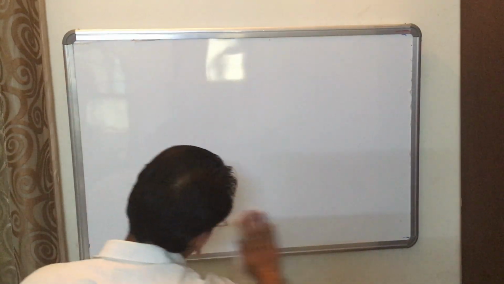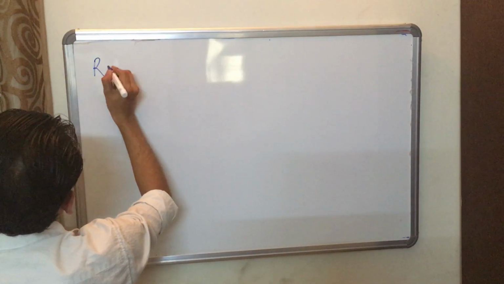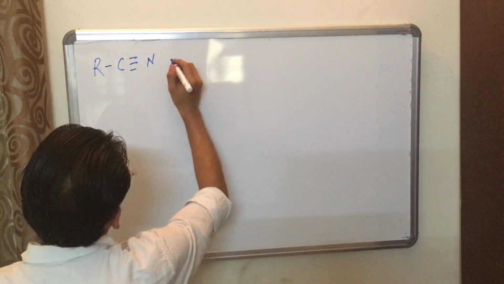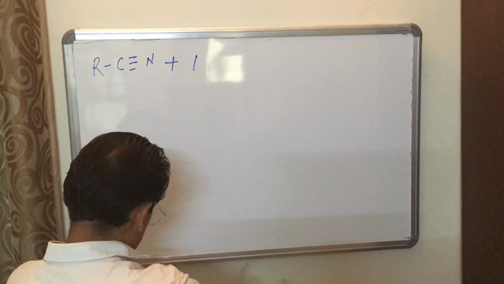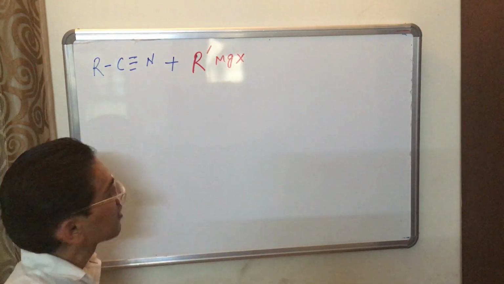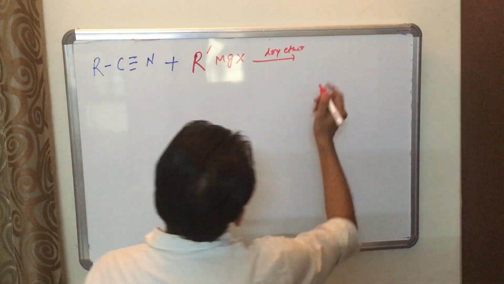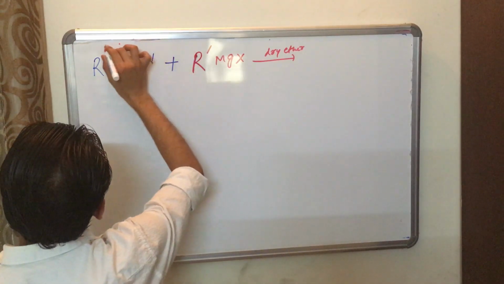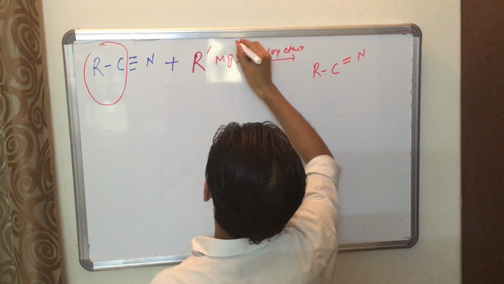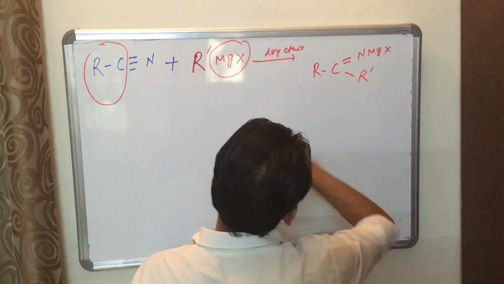Now, if I have RCN, alkyl cyanide, and I use alkyl cyanide to react with Grignard reagent, represented as R dash MgX, with dry ether as reagent, then I simply write this part as it is: R C double bond N, this part MgX, and this single bond will come with this.